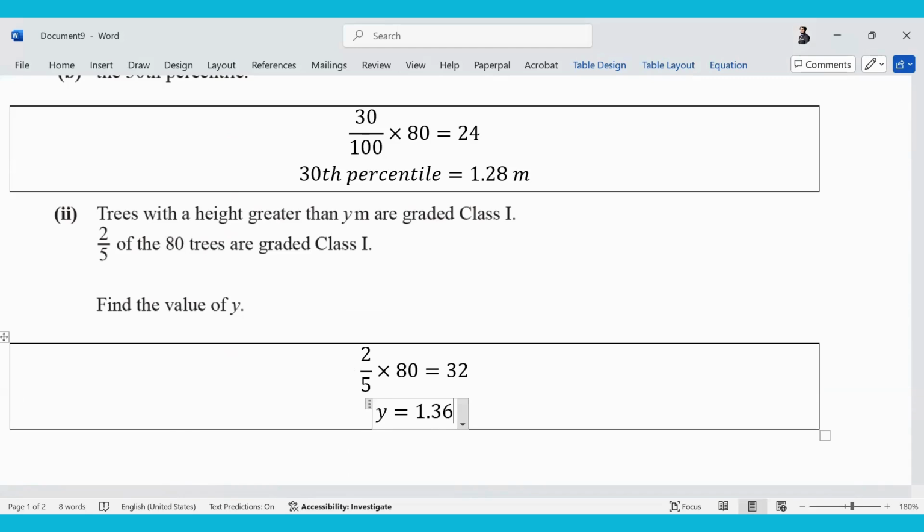So the value of y is 1.36. You have to decide. The question does not always tell you the bottom end or the top end. Sometimes it tells you the middle, sometimes the top end, and sometimes the bottom end. Is this clear?